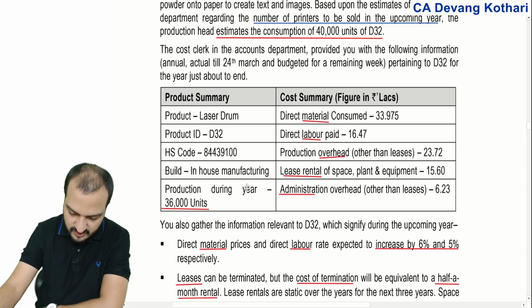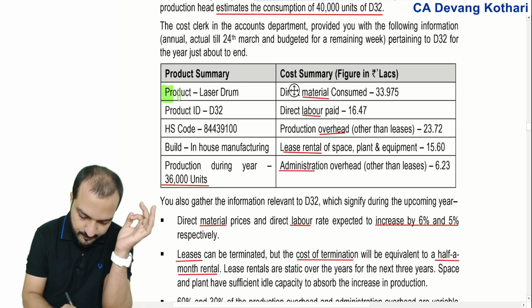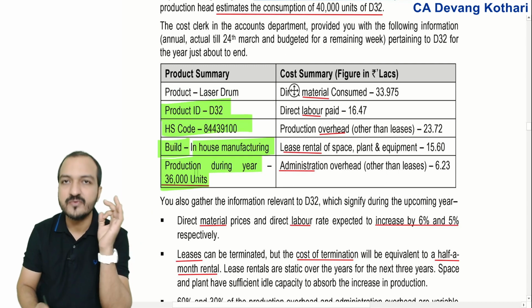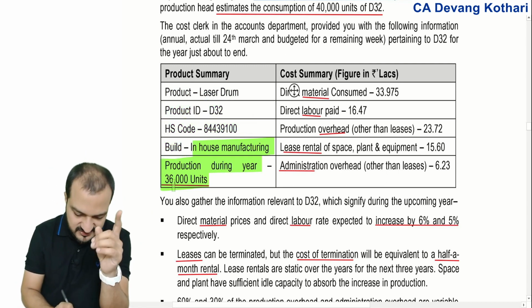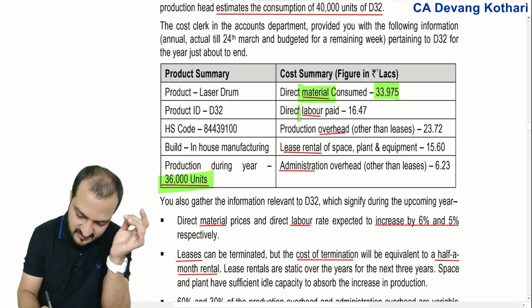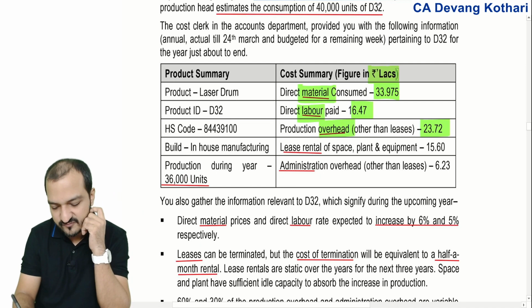The product is laser drum, build is in-house manufacturing, and production during the year 36,000 units. Your material cost, labor cost and overhead cost are given, all in rupees lakhs.